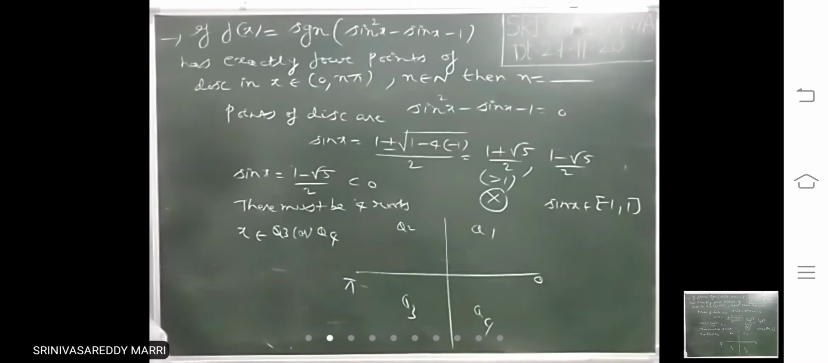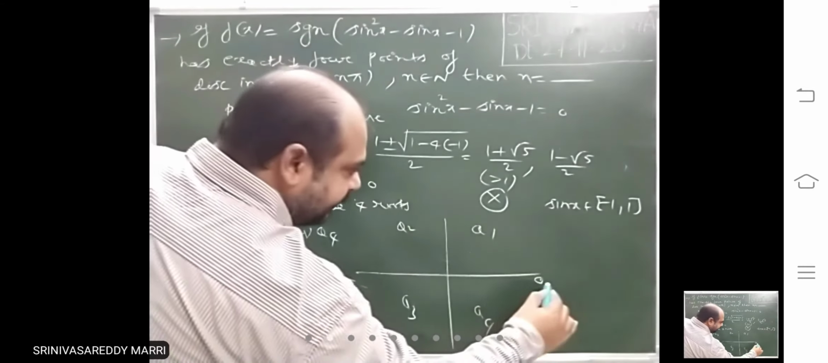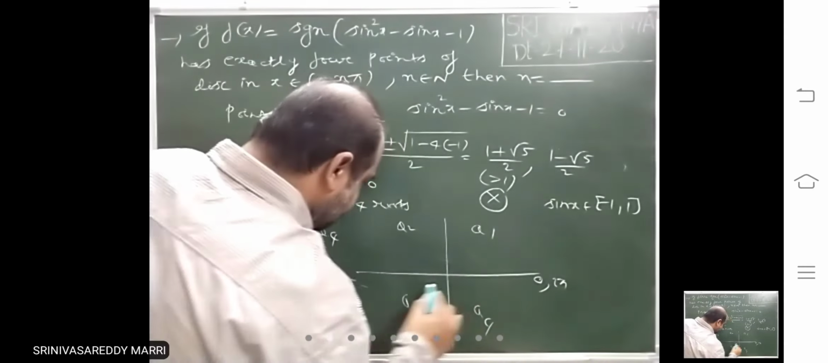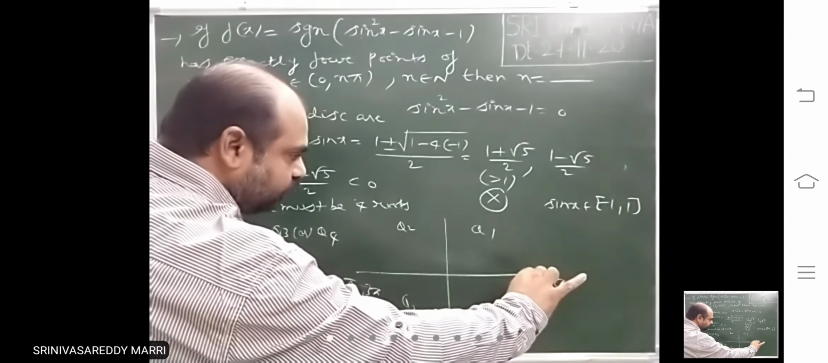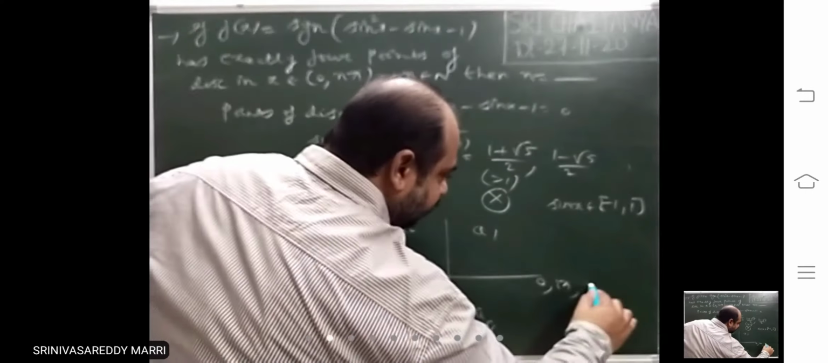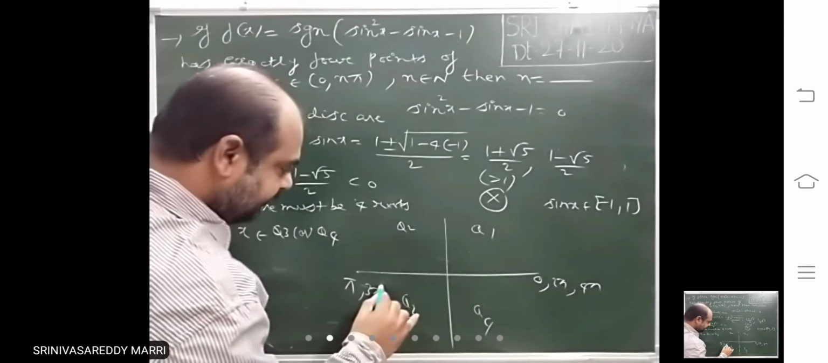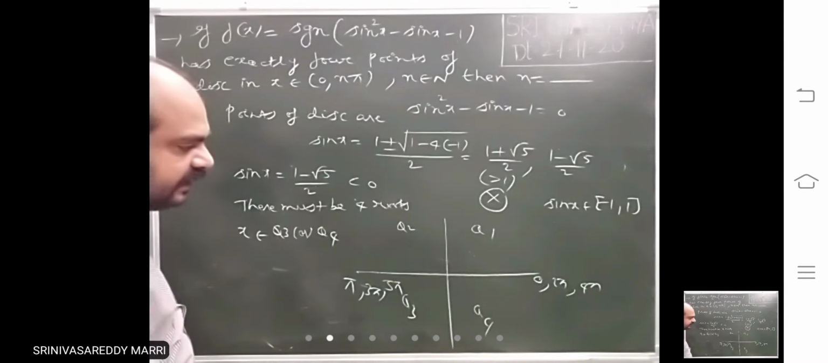So look at it. One rotation means this is 0. This is pi. Again, this is 2 pi. Again, this is 3 pi. Look at 0, pi, then 2 pi, then again 3 pi, then again 4 pi, like that. Then again 5 pi.